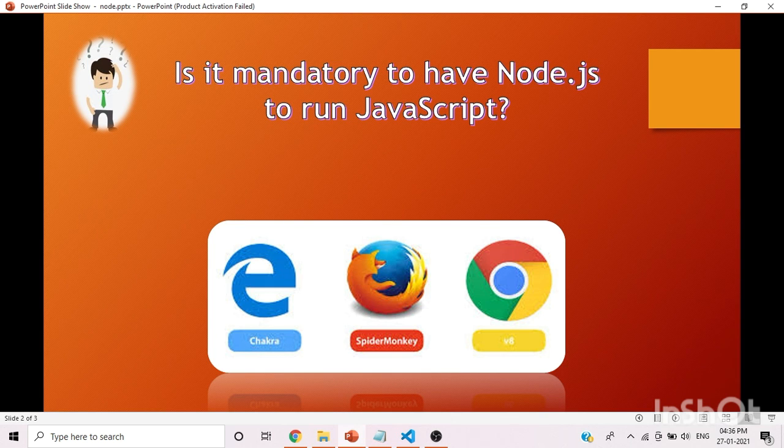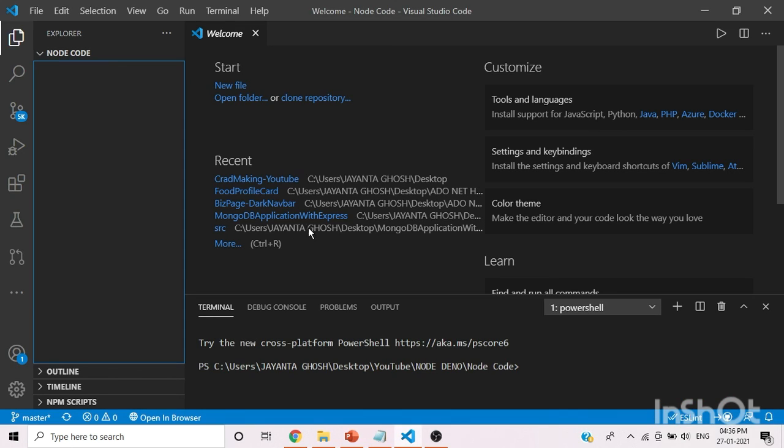Now, how can we run JavaScript code without using Node? Let me give a demo. I am using Visual Studio Code. You can use any IDE, or a simple notepad is sufficient. Okay, let me make one file, index.html.